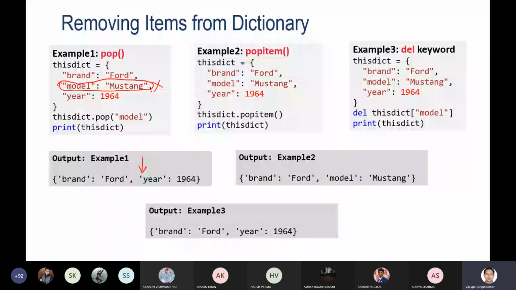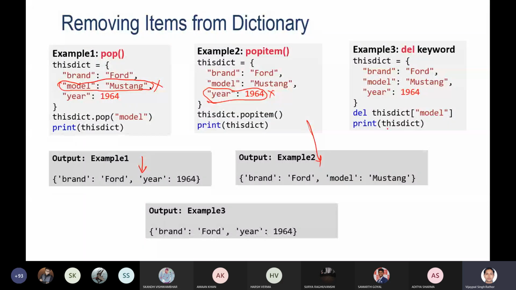But in the case of del, if I write del with model, then only this value will be removed. If I write the whole dictionary without specifying any key, then the whole dictionary will be deleted. Then you are not able to use the dictionary further.